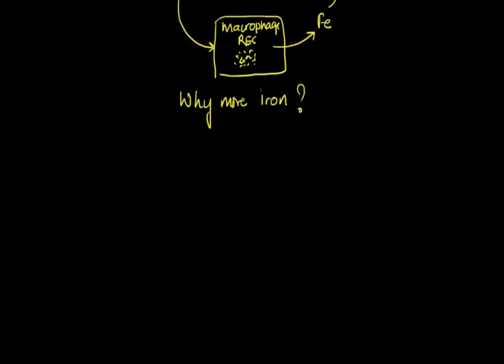So let's have a look at the causes of iron deficiency anemia. Now that's pretty simple. We know that RBCs contain iron. So very obviously, if the RBCs are directly lost out of the body, there would be deficiency of iron. So one of the most common reasons of iron deficiency anemia is blood loss. When there is loss of blood, RBCs along with iron go out of the body, and that causes iron deficiency.